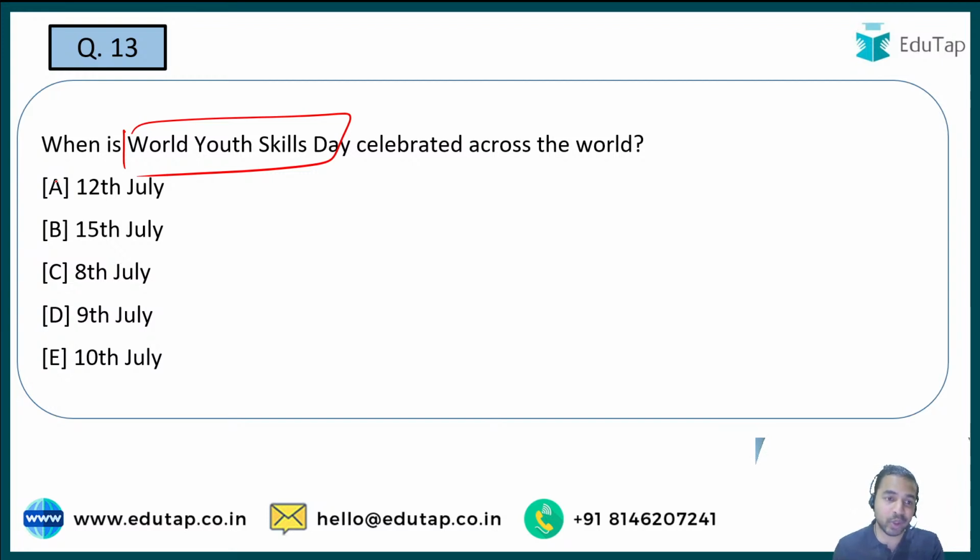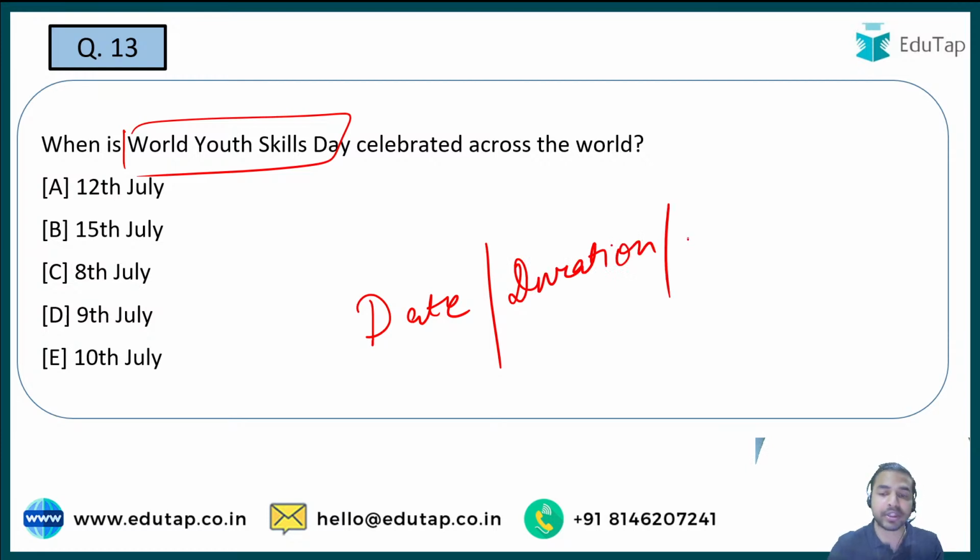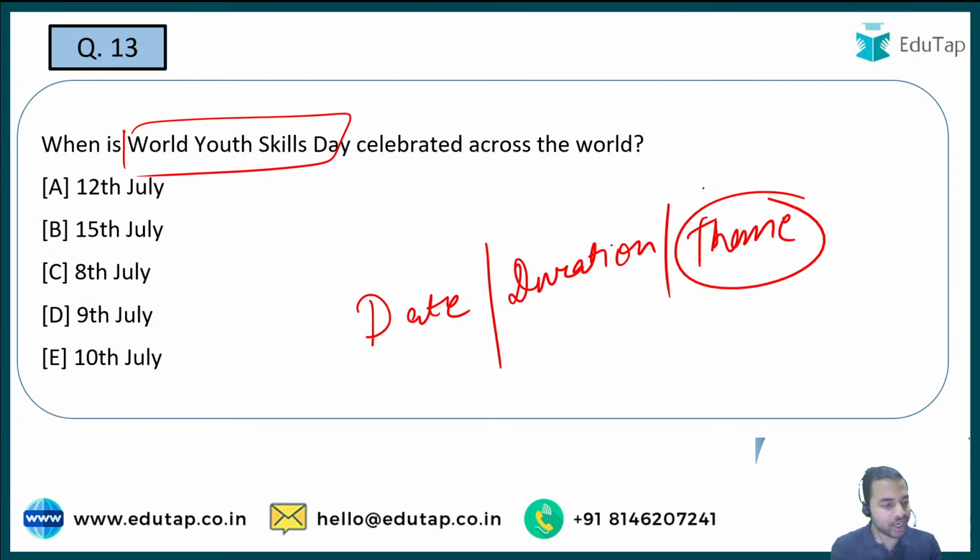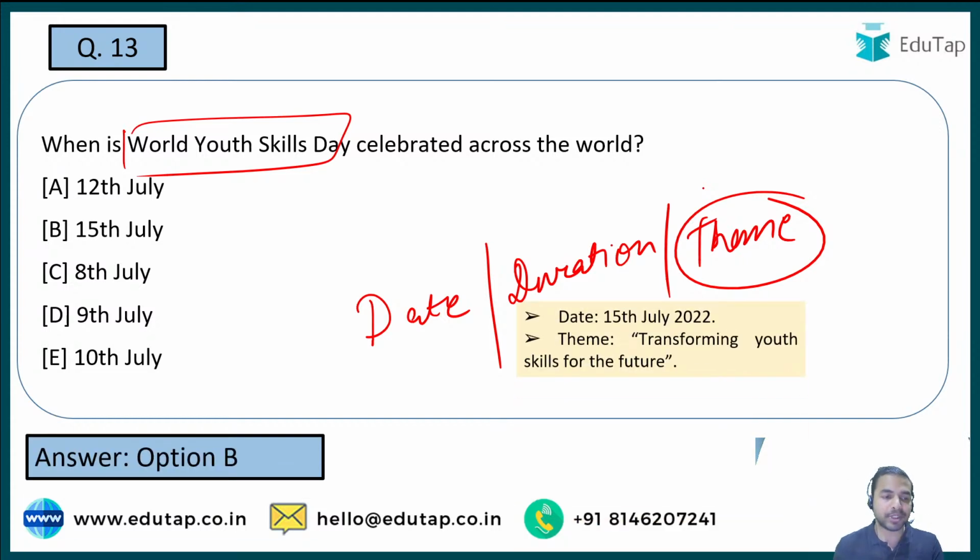Once again, whenever there is a question on important days, you are required to cover first of all the date. And if there is a week, then you are required to remember the duration of the week. The next important thing is the theme of that particular day. So here I'm getting the right answer. Everybody is saying that option B is the right answer.